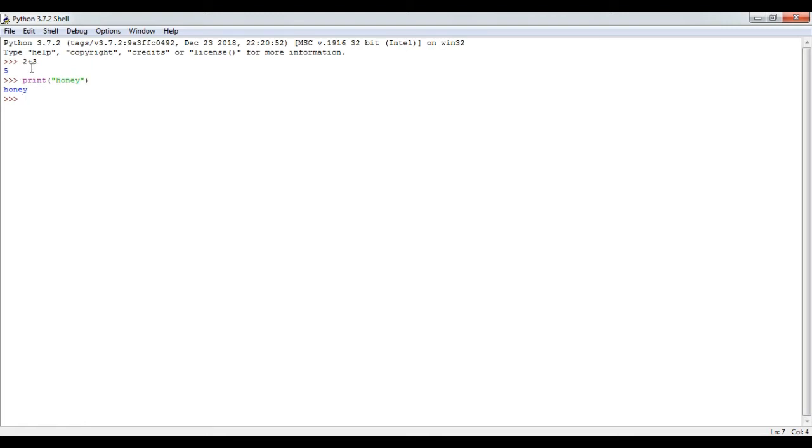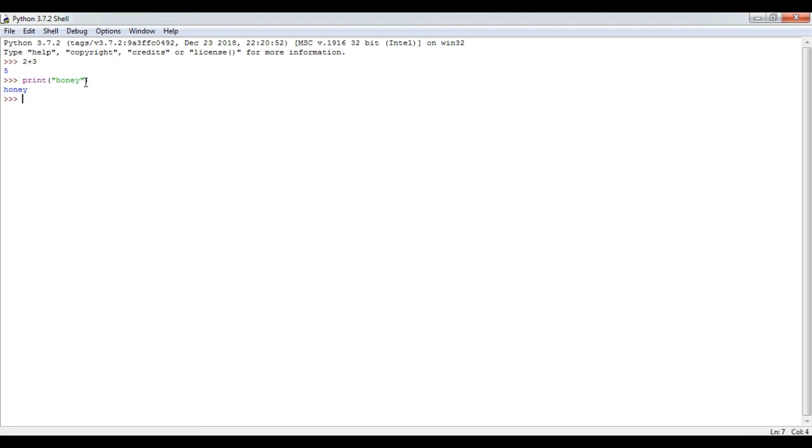The command appears in black color, the result appears in blue color, the fixed keywords or the rules according to the command appear in pink color, and whatever we write in double inverted commas appears in green color. So Python is a graphical user interface language, an interactive language, and an easy to learn language also.